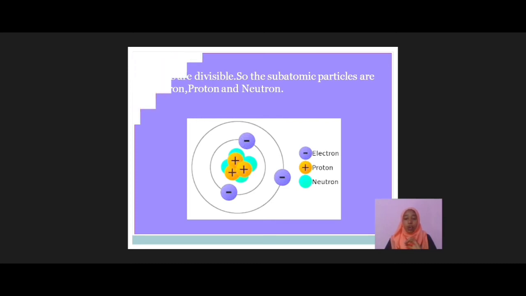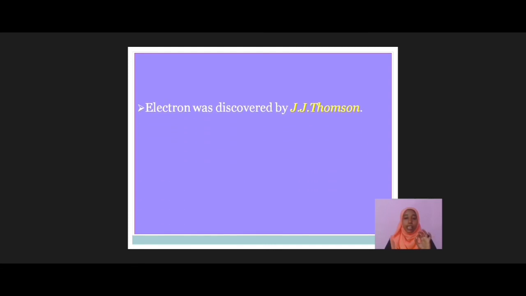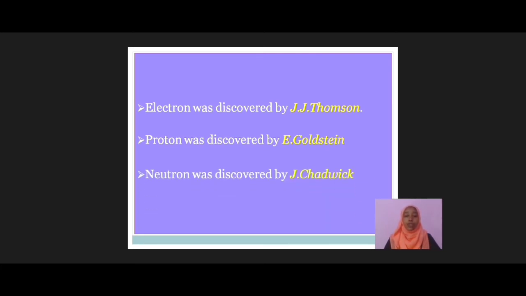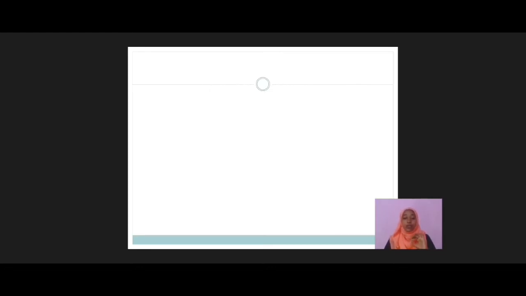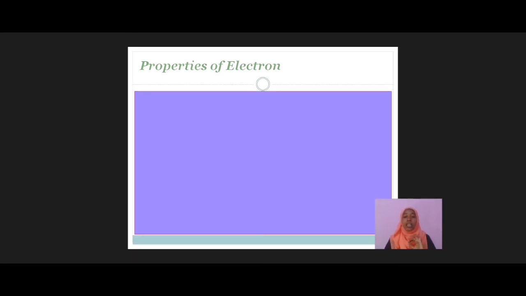Next, we learn about the discoveries of electrons, protons, and neutrons. Electrons were discovered by J.J. Thomson. Protons were discovered by E. Goldstein, and neutrons were discovered by James Chadwick. Firstly, we will learn that electrons were discovered by J.J. Thomson in 1897 when he was studying the cathode ray. Next, we learn about the properties of electrons.